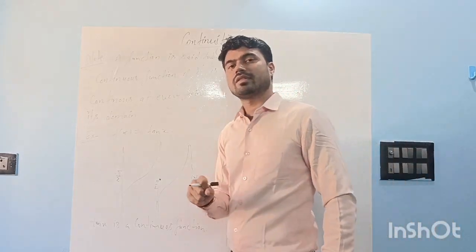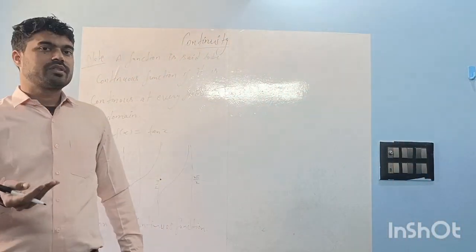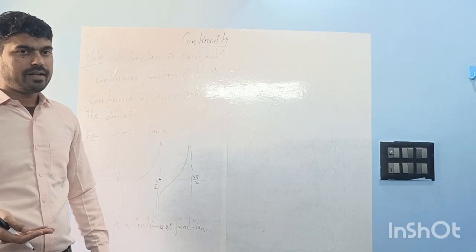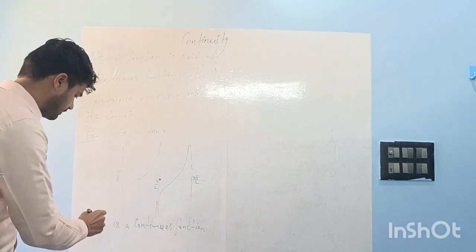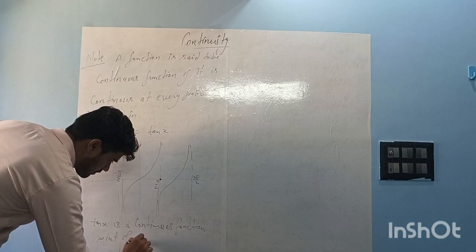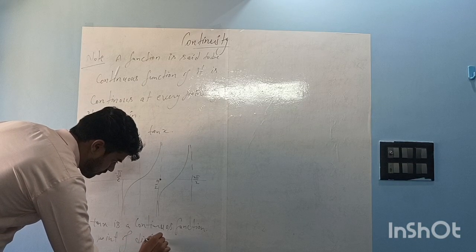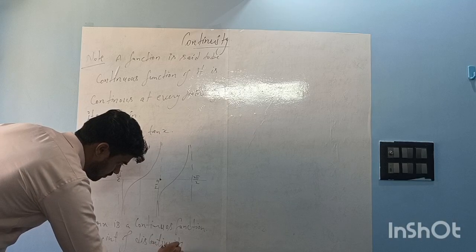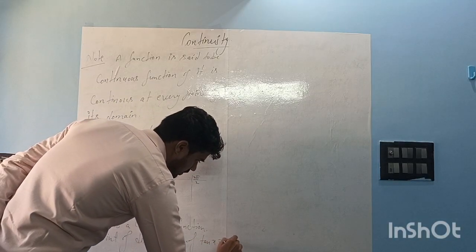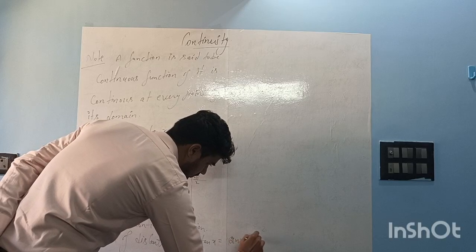And a continuous function also can have some points of discontinuity, but outside its domain, right? Like the points of discontinuity of tan x are odd multiples of pi by 2. Right or no?